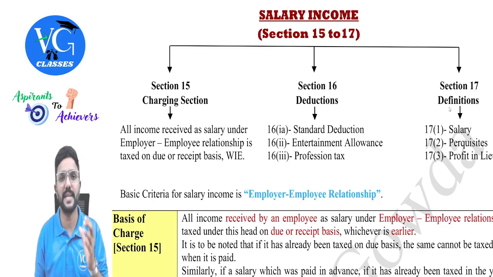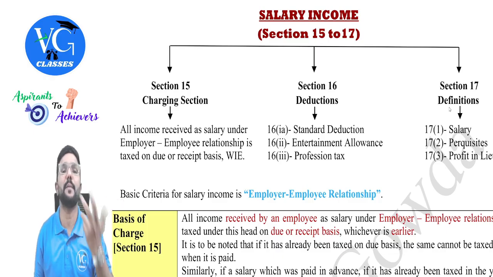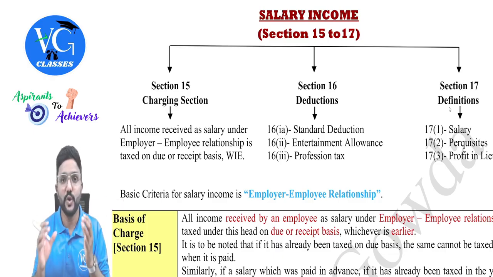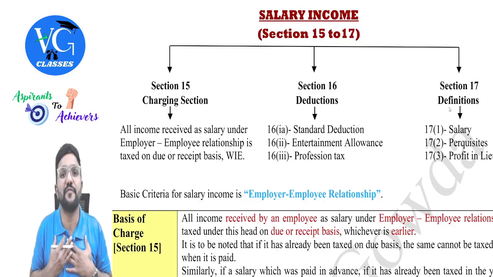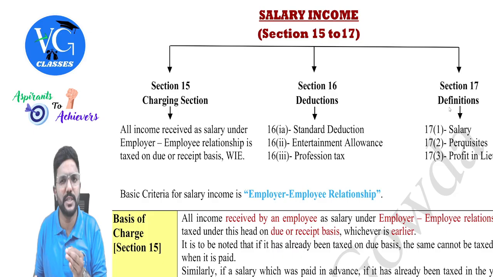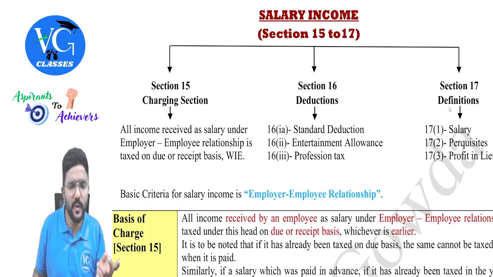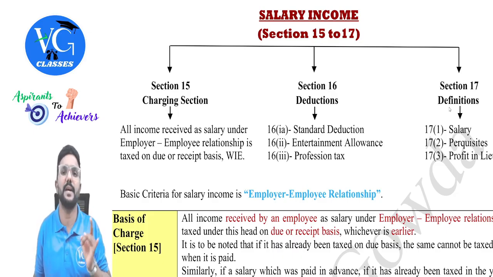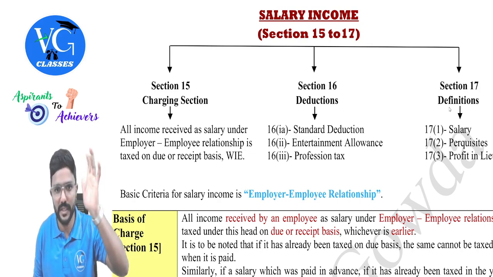And if an income is already taxed on due basis, again it will not be taxed on receipt basis. And at the same time, if any advance salary is received by an employee from his employer, it will be taxed on receipt basis. But again, when it is due in the future, it will not be taxable. Clear? Means it will not lead to double taxation. That is what they are telling. So anything which employee receives from employer under employer-employee relationship will be taxable either on due or receipt basis, whichever is earlier. Got it?